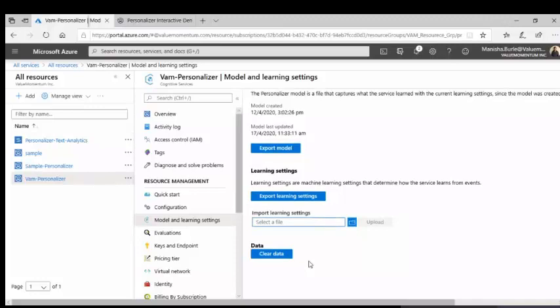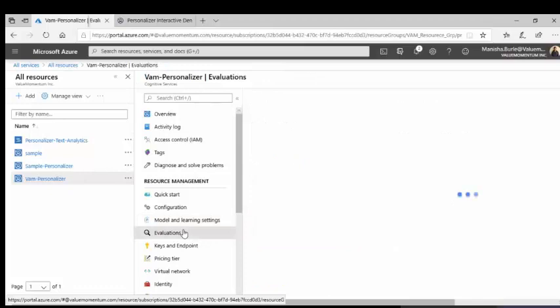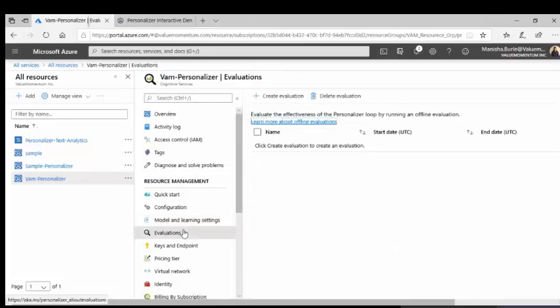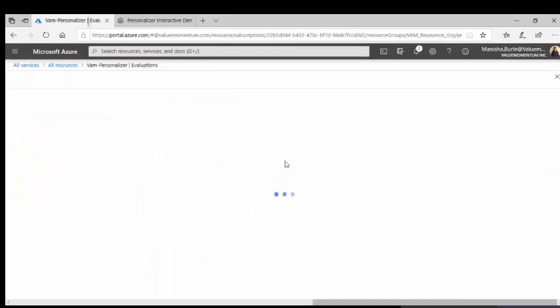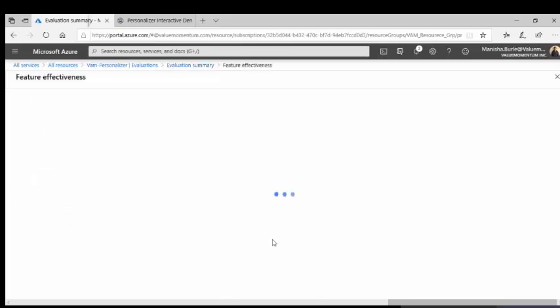And if you want to clear the model data, you can click here, clear data, so the whole data will be cleared. And the next thing is evaluations. I have created one. You can click here and create an evaluation. Evaluation is nothing but it shows how our personalizer is working. Let's go to compare feature effectiveness.